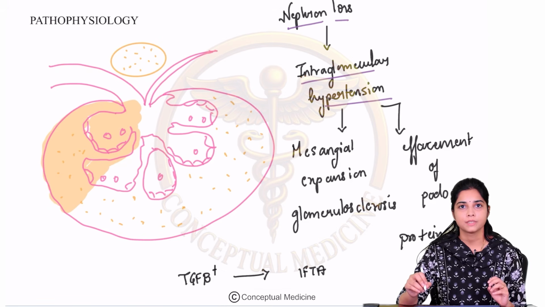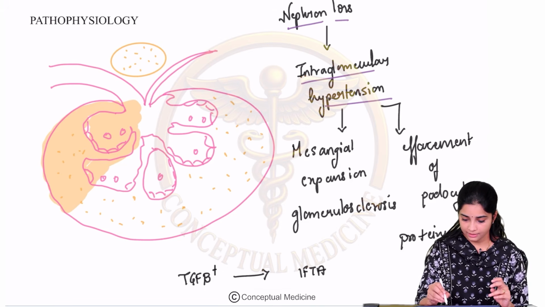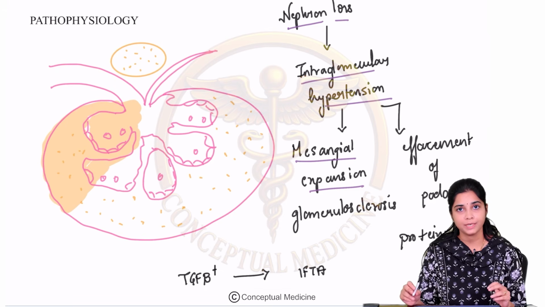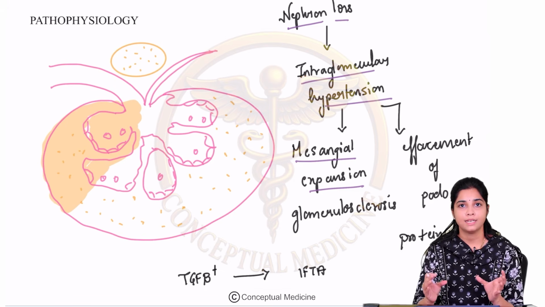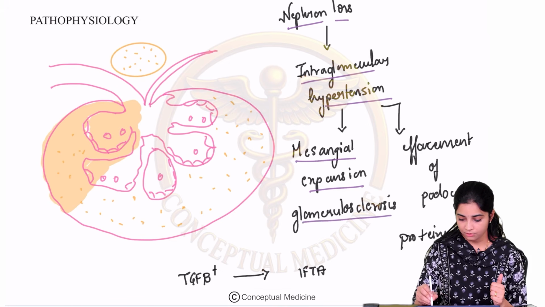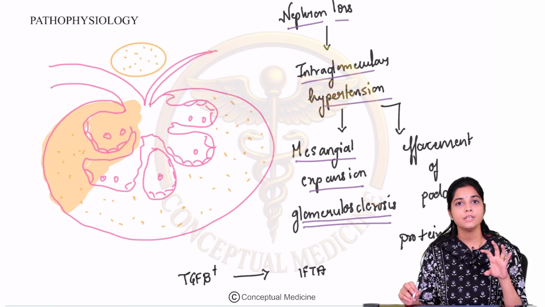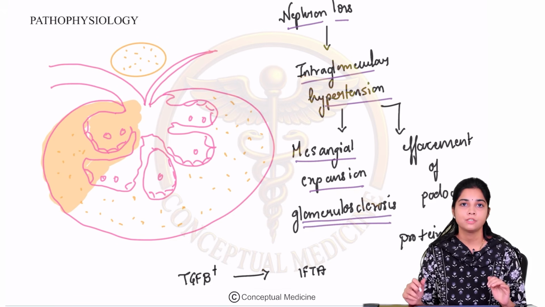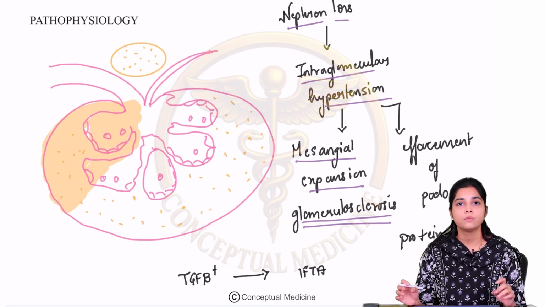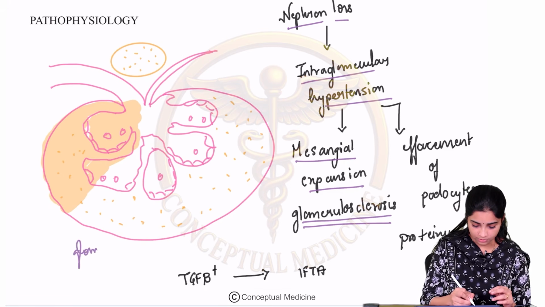The other glomeruli try to compensate. Okay, so once the other glomeruli try to compensate, what happens is that there can be mesangial expansion. We know that the glomerulus is contained within the Bowman space and there is some mesangium there. So there can be mesangial expansion and there can be glomerulosclerosis. Right? That means initially the hyperfiltration of the remaining GFR helps in maintaining the GFR. But over time, whenever there is mesangial expansion, what happens is that there is excessive secretion of proteins. So can you see in this glomerulus, right?